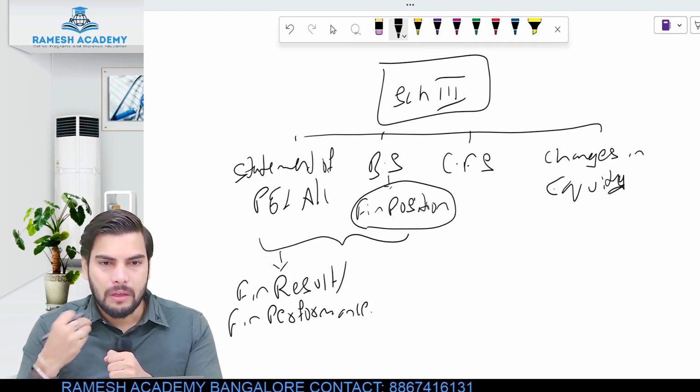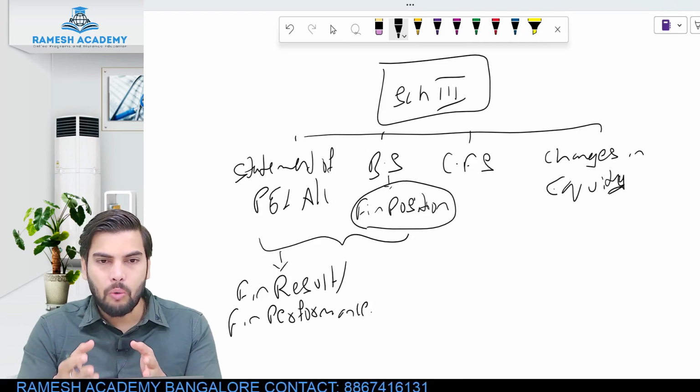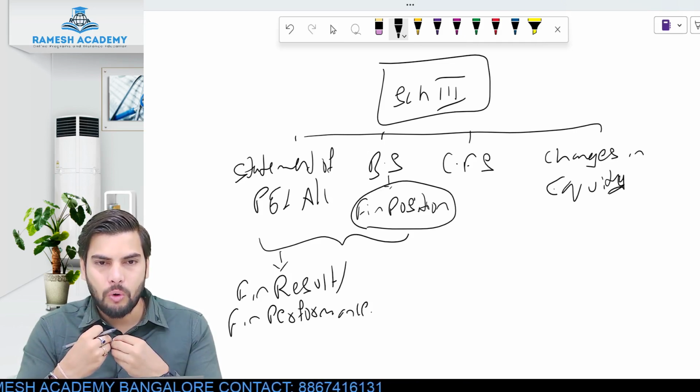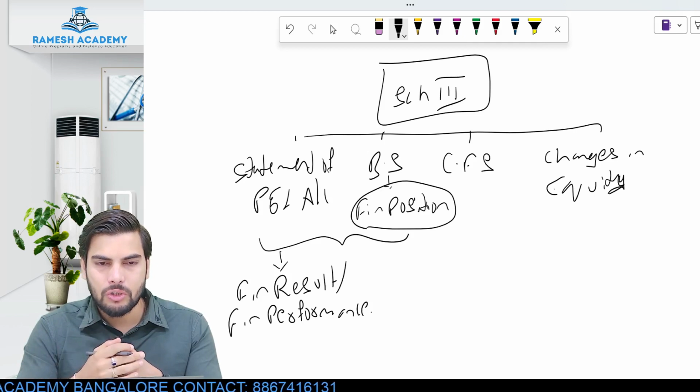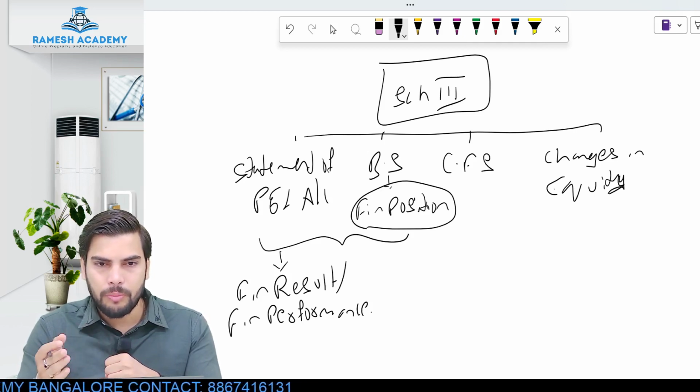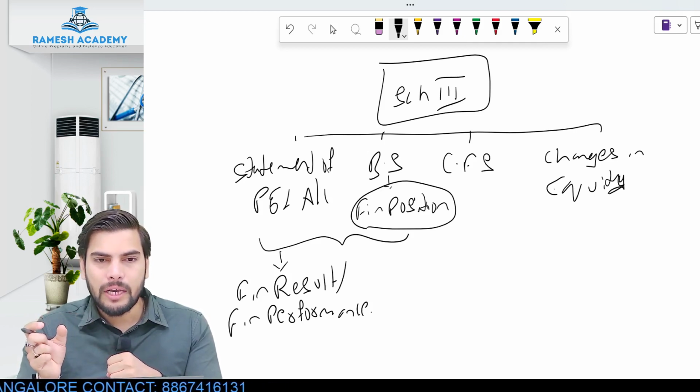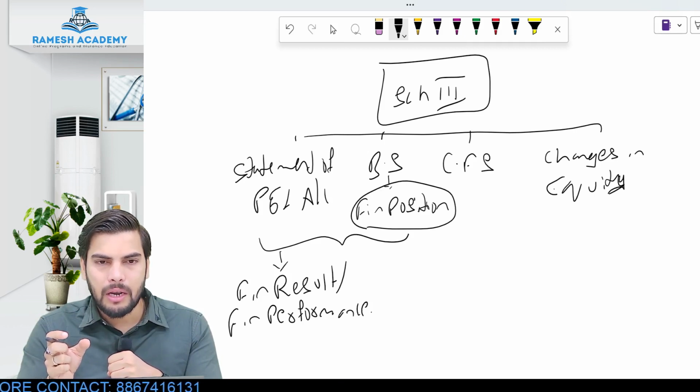So if I say my position, I'm talking about what exactly is the quantum of assets which I own and what exactly is the value of liabilities or obligation which I owe. That would be my financial position. If you would have ever observed the heading of this P&L account, what would be the heading of P&L account?